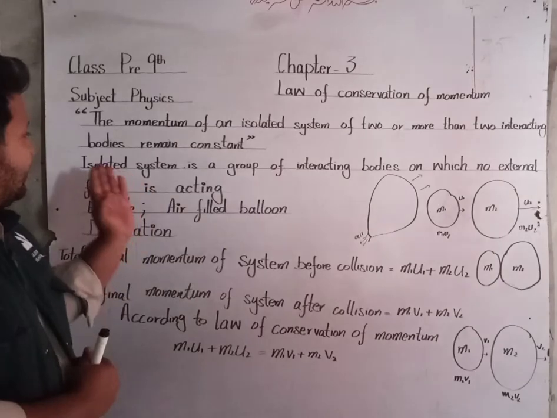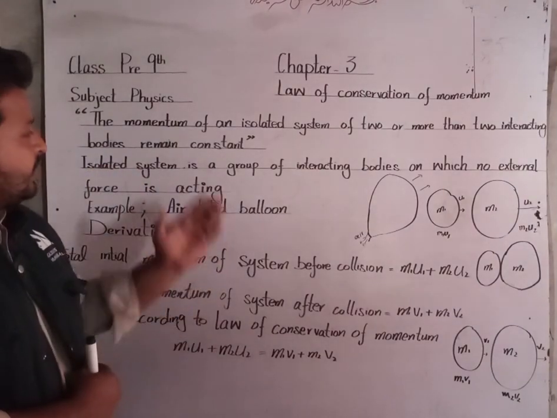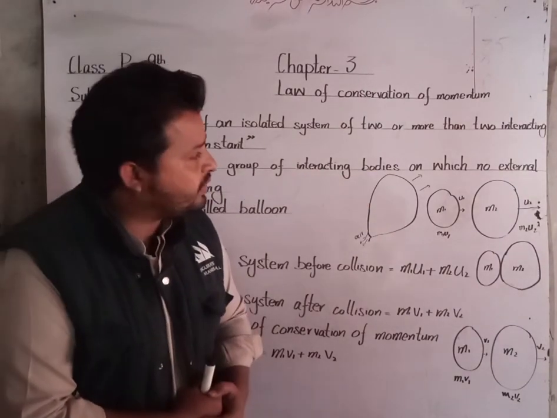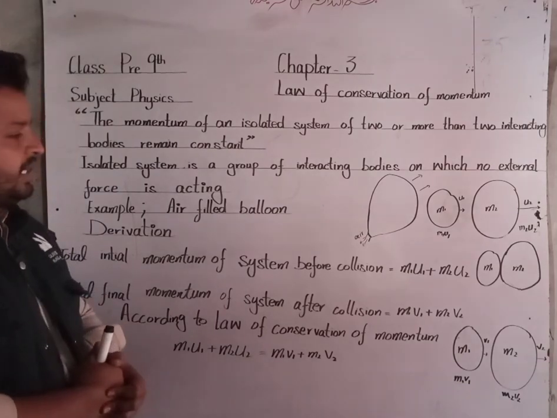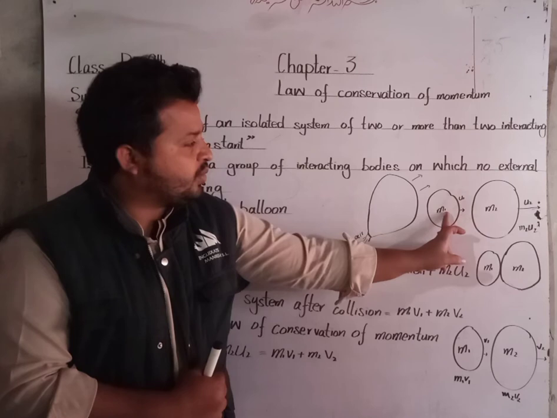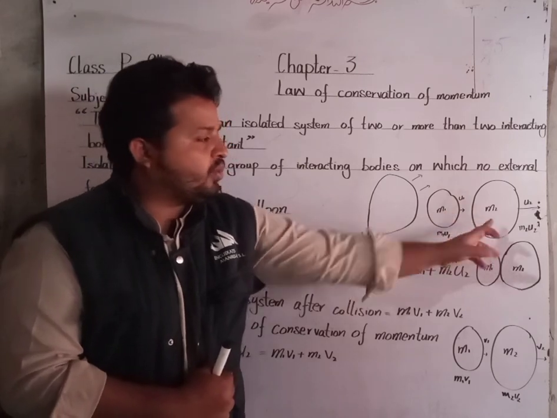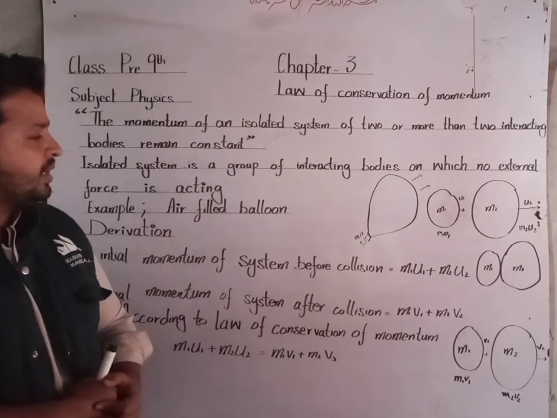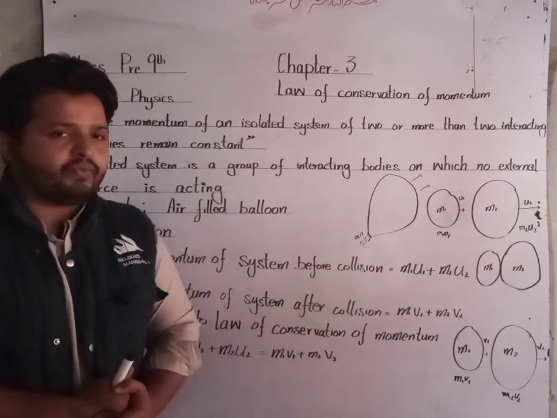Clear? So an isolated system is a group of interacting bodies on which no external force is acting. These two bodies were moving and collided, m1 collided with m2, and there was no external force. So this is the law of conservation of momentum.